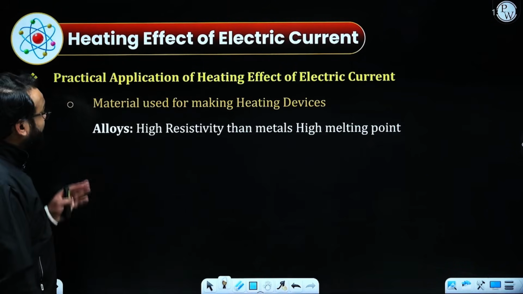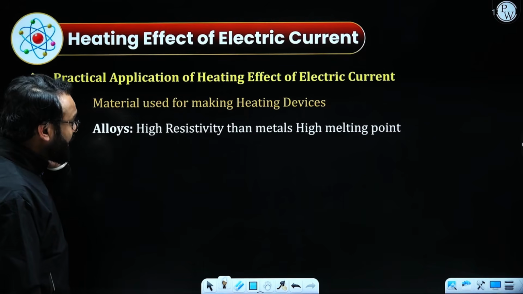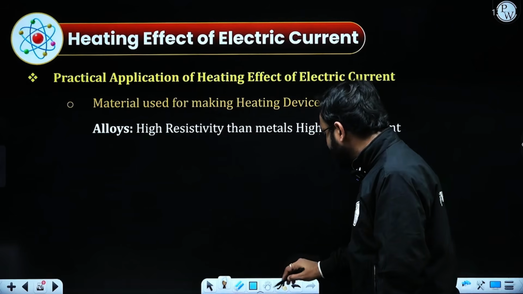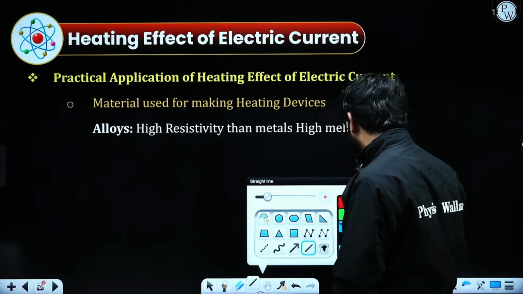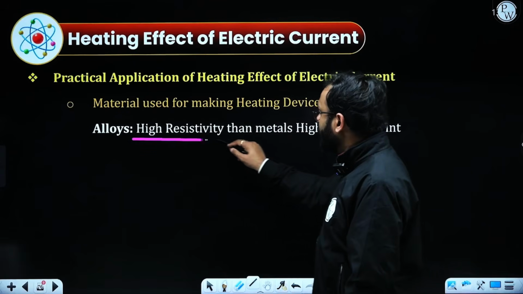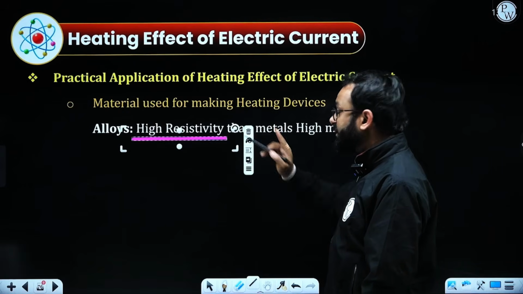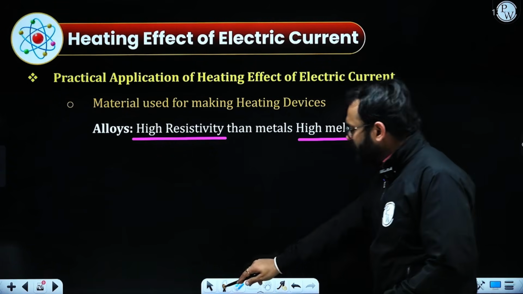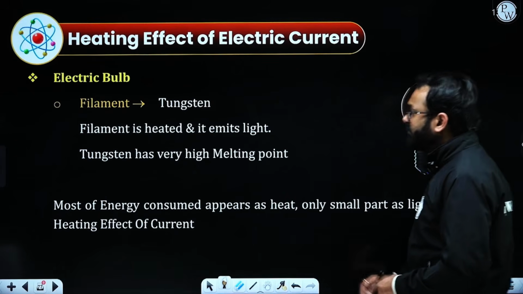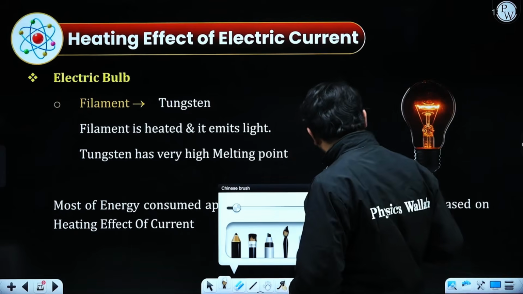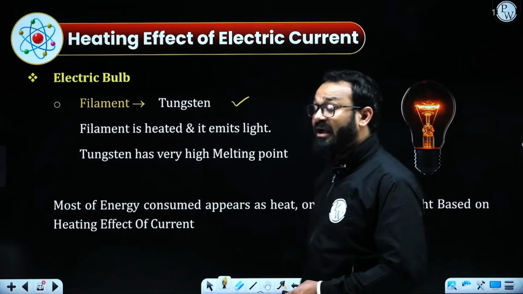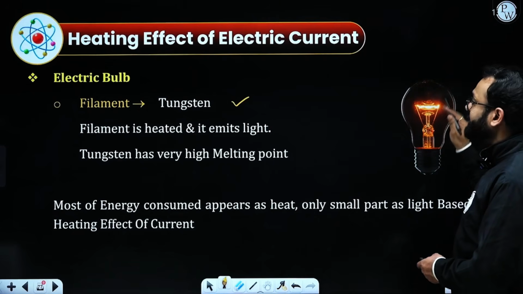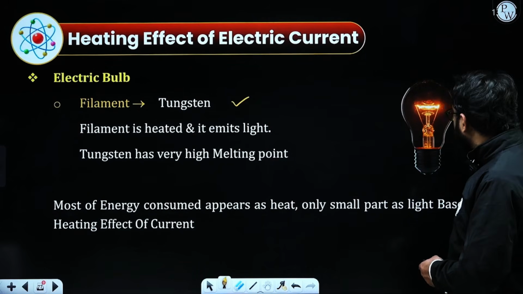What else? A practical application is the material used for heating devices. It must have a high melting point and high resistivity. I am just mentioning it very loud and clear. We are going to use alloys for that, which must have high resistivity and high melting point. First of all, we need to understand what kind of materials they are. Take tungsten. Tungsten has a higher melting point than most other materials, because it has high resistivity and high melting point.